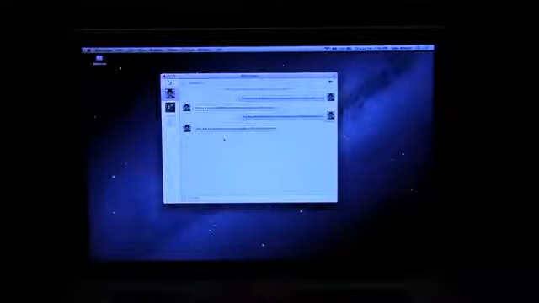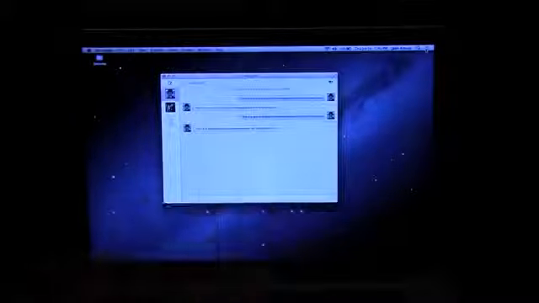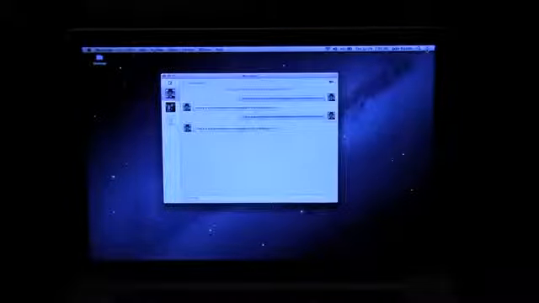Now, speaking of messages and notifications, you will also notice that there's a Notification Center here in OS X Mountain Lion. You can get to it a couple of ways. One, by clicking this menu right next to the Spotlight button, right at the top there. And you can also set a shortcut. I have it set to two fingers sliding from the right side of the trackpad over to the left, and it just drags it right out like that. That's pretty cool.